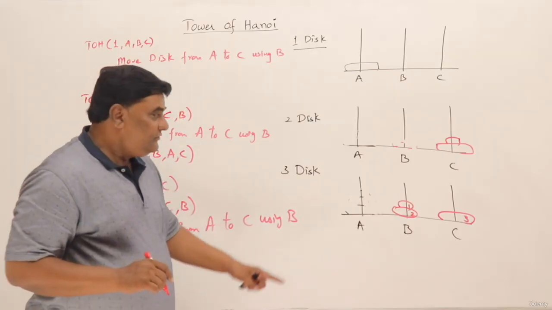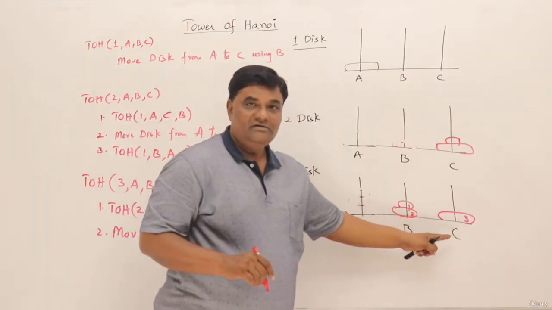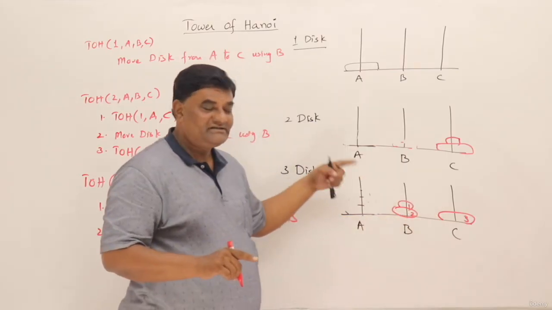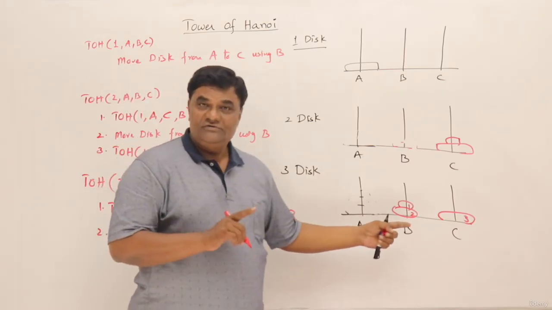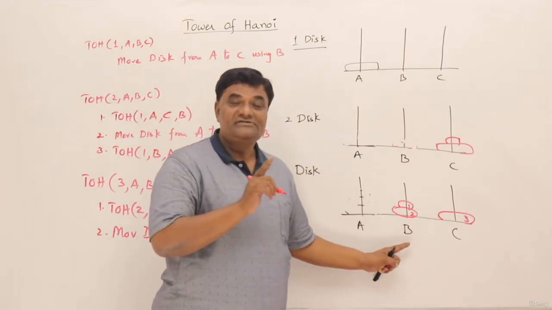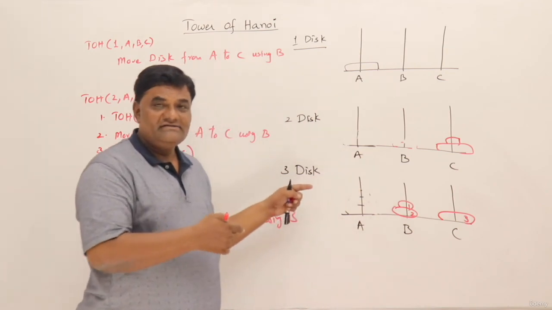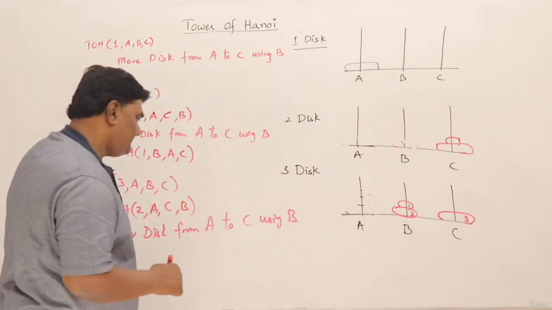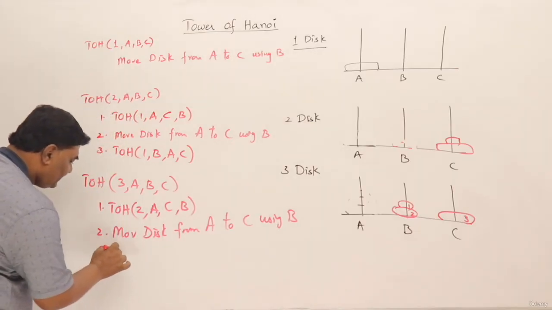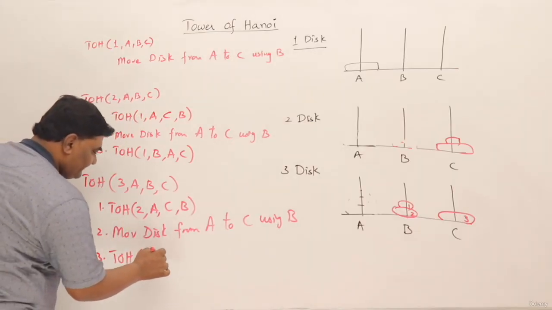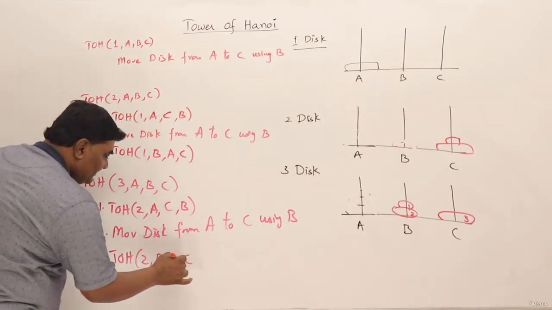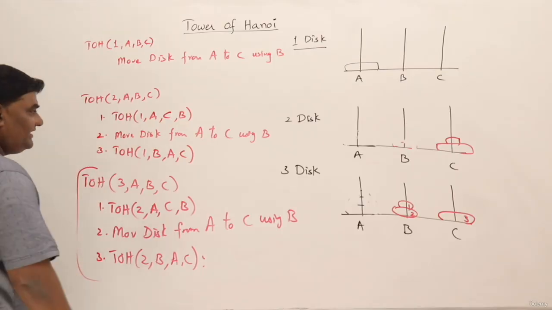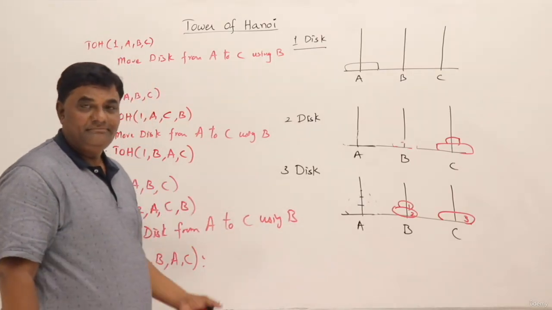Now, what is remaining? You have to move two disks from B to C. Two disks you cannot move at a time. But how to move those two disks in multiple steps already shown here. So follow those steps. Now source is not A, source is B and destination is C. So A is an auxiliary tower. So this involves multiple steps, but we write it as a single step here. So the third step is tower of Hanoi, two disks from B to C using A. That's all. So these three steps, so we can see that when we have three disks, we can perform it like this.